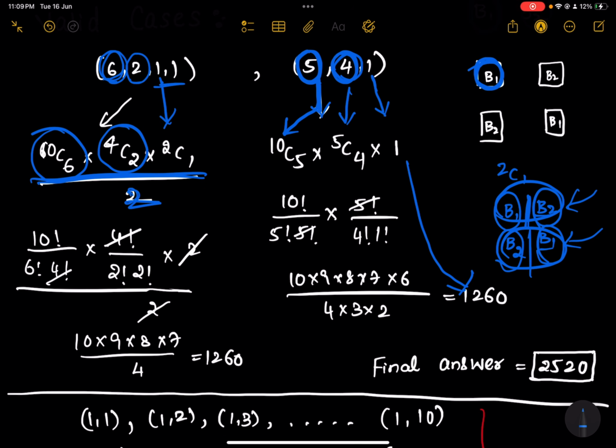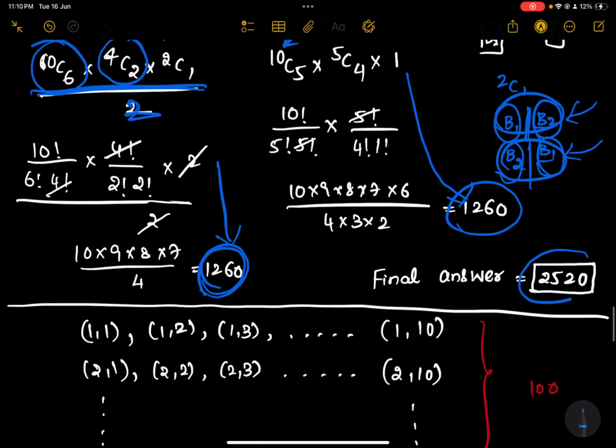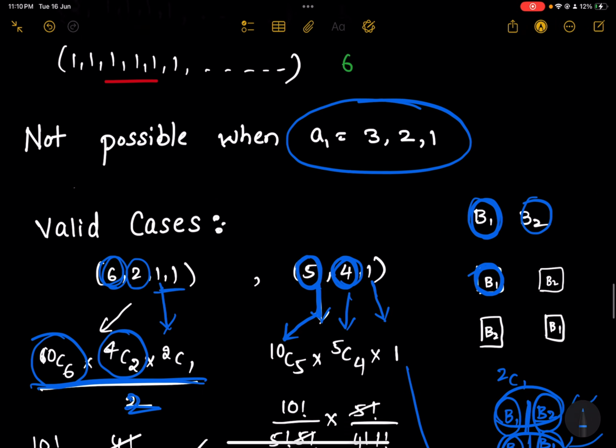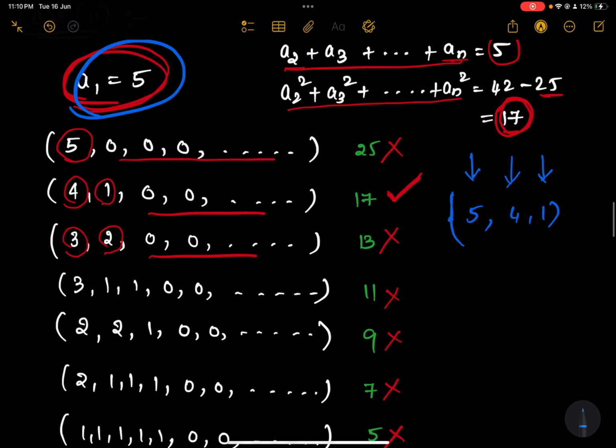This is an NCERT concept. So when you solve this, you'll get 1260 here. So total 1260 cases here, 1260 cases here. So it is 2520. I hope you are able to understand this particular concept.